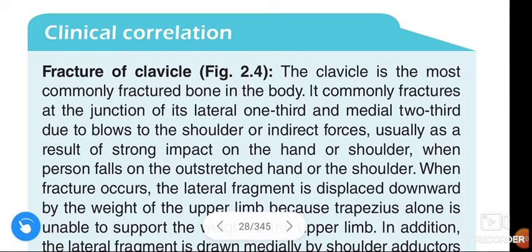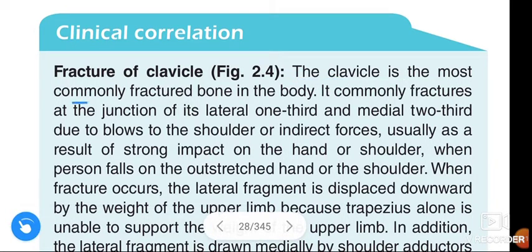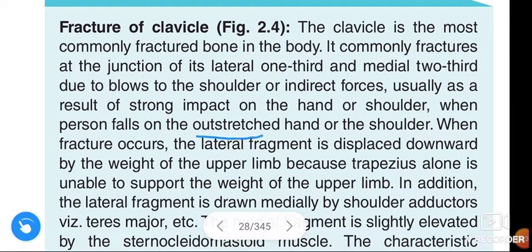In this video we are going to learn about fracture of clavicle. The clavicle is the most commonly fractured bone in the body. It commonly fractures at the junction of its lateral one-third and medial two-third due to blows to the shoulder or indirect forces, usually as a result of a strong impact on the hand or shoulder, when a person falls on the outstretched hand or the shoulder.